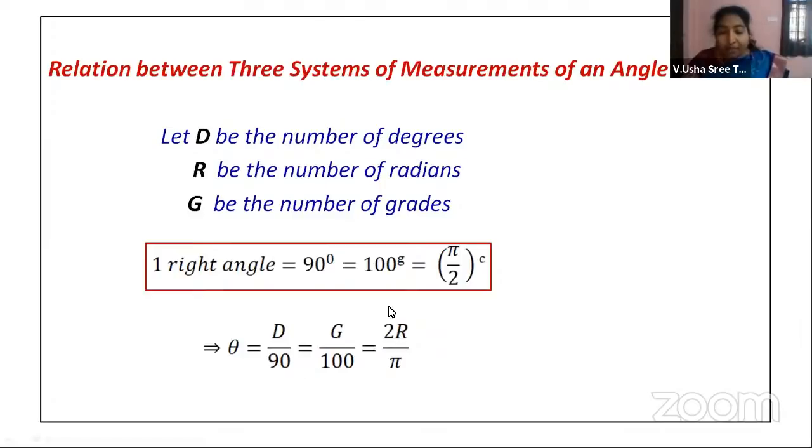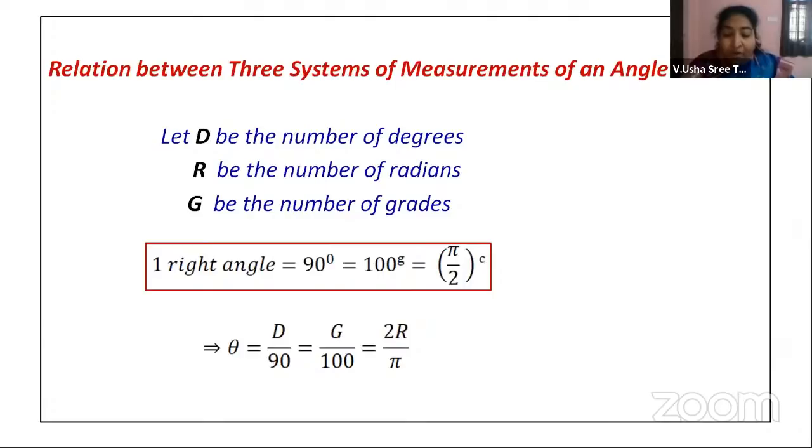Now, what is the use of this formula? If you're given some measurement of an angle in degrees, then you can always convert it to circular measure or to grades, right? If grades are given, you can go to radians and also degrees, right, children?